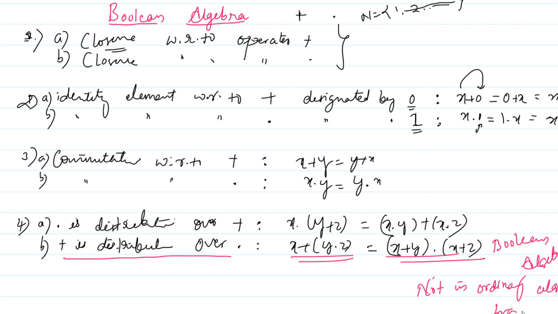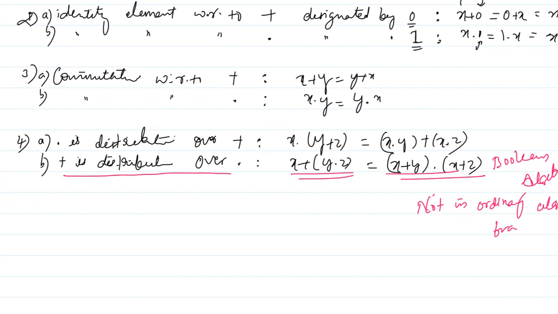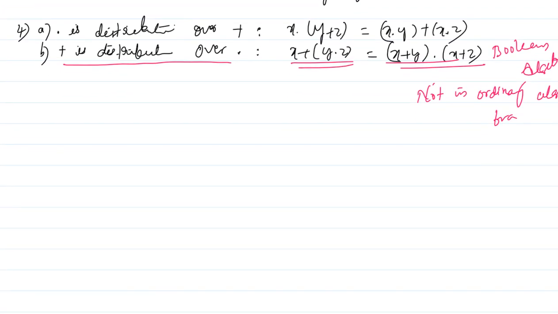And one more thing I have to explain, since identity is already done, that is complement. The fifth one is complementation, or we can write complement.